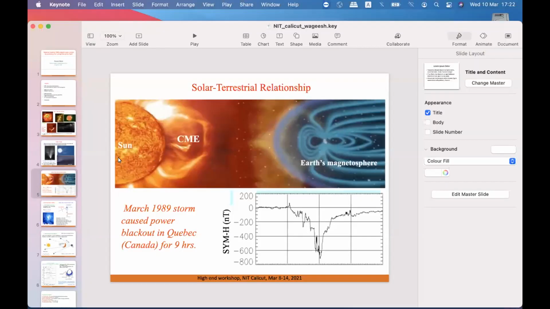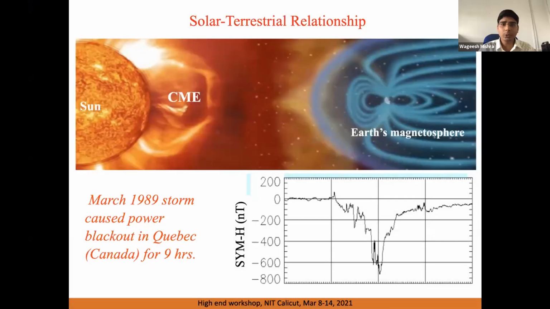Probably waiting for a minute might solve it. Okay. It should not take a long time. What is the issue? Yes, it has come now. It has come. Yes, solar terrestrial relationship. Okay. That slide is. So is this okay?